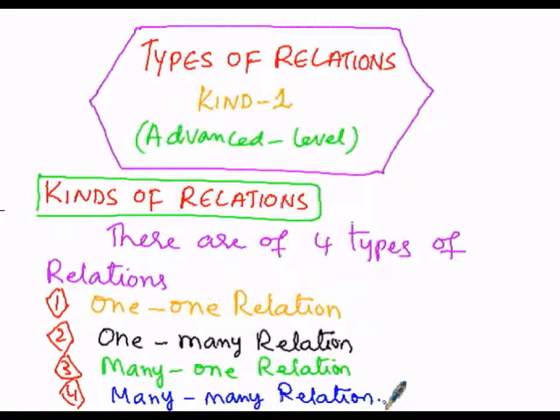Now the number 1, that is the 1 to 1 relation.